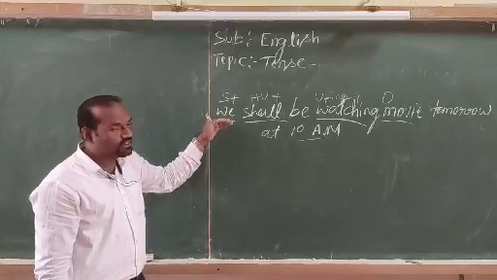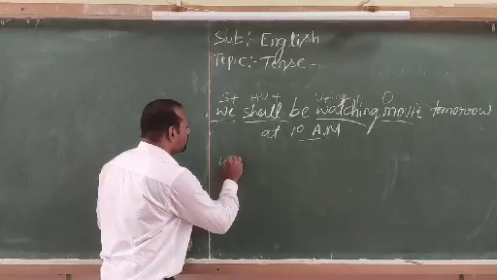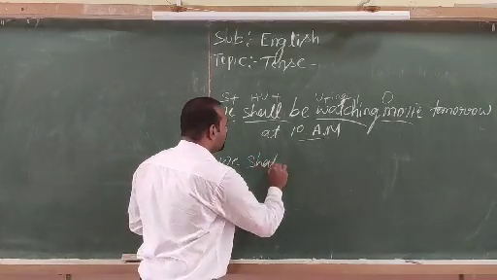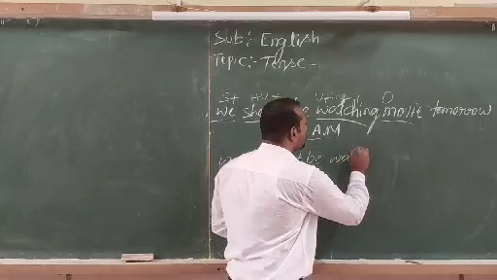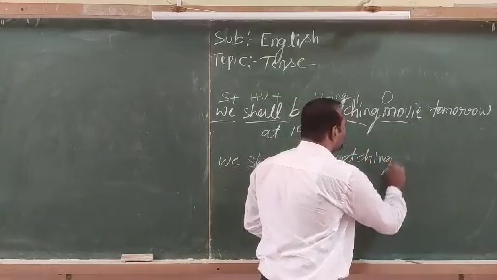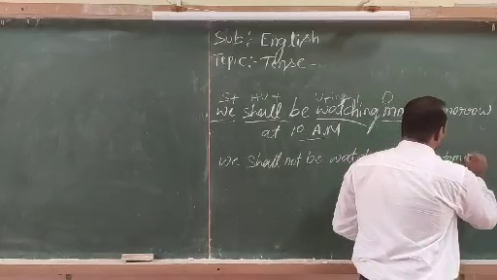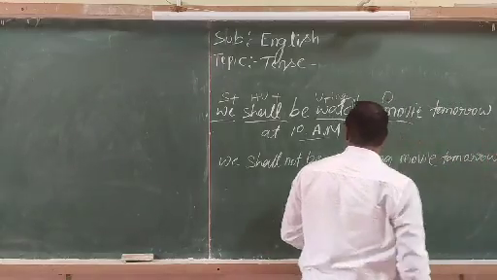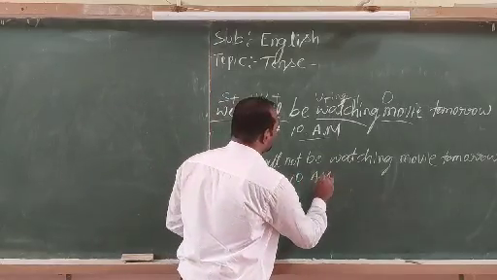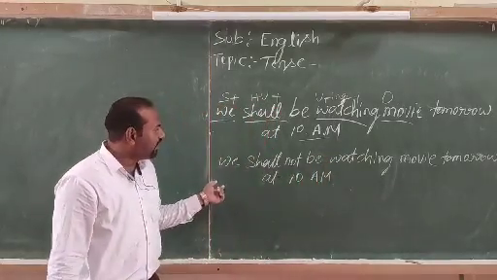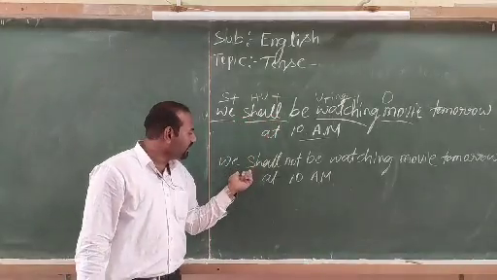Then I will change the sentence to the negative sentence. Look at the structure of the negative sentence. We shall not be watching movie tomorrow at 10 a.m. By adding not to the shall, we are converting the affirmative sentence to the negative sentence.